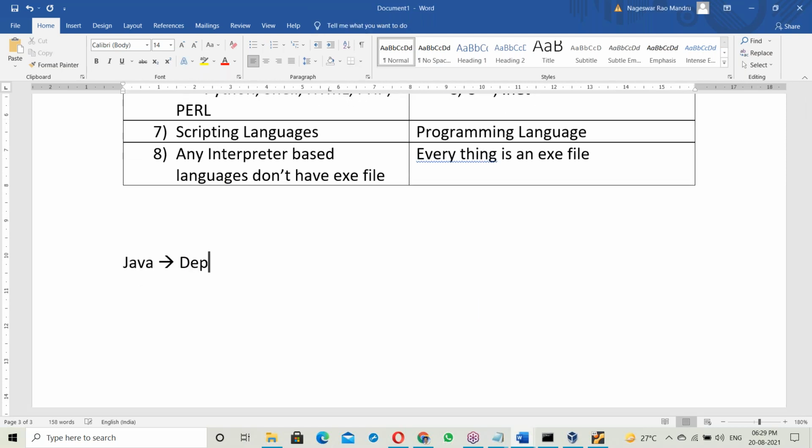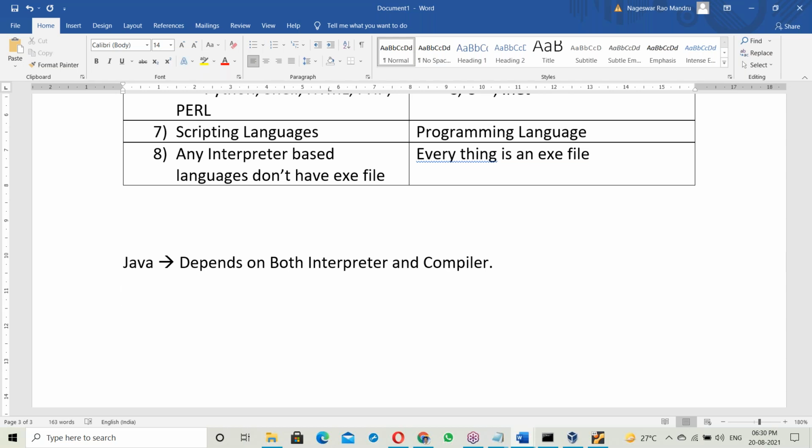Java depends on both interpreter and compiler. The reason we will discuss next class, how Java depends on both. After that, we'll talk about platform independence.